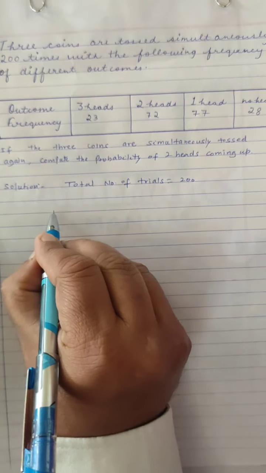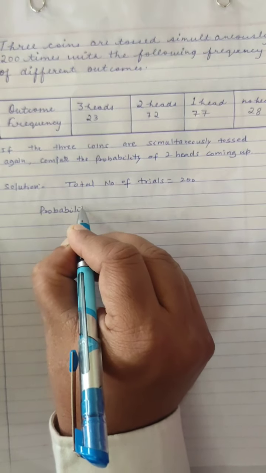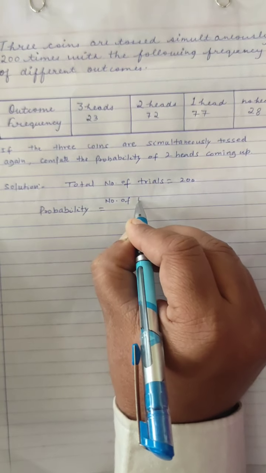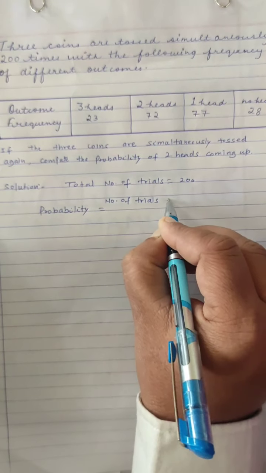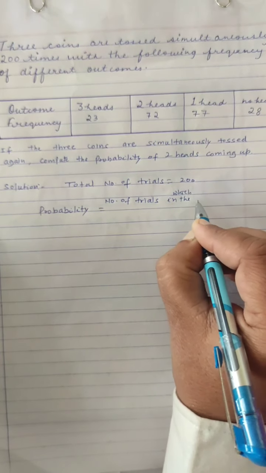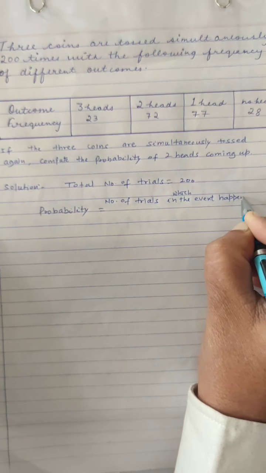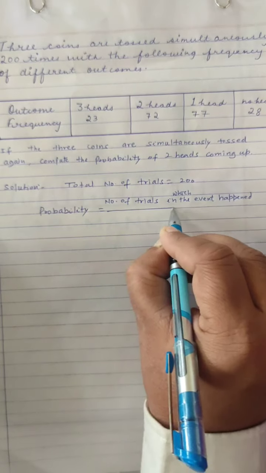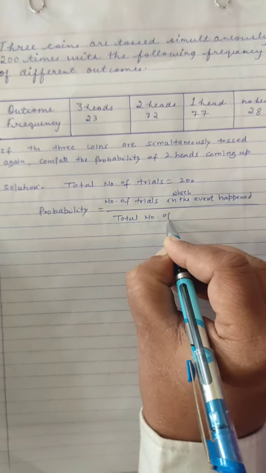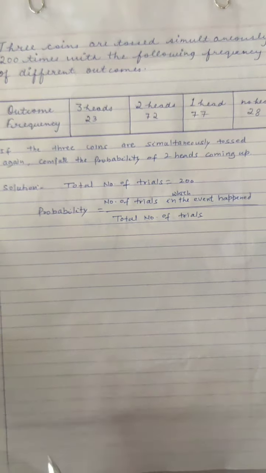We have the formula that probability equals number of tries in which the event happened upon total number of tries.